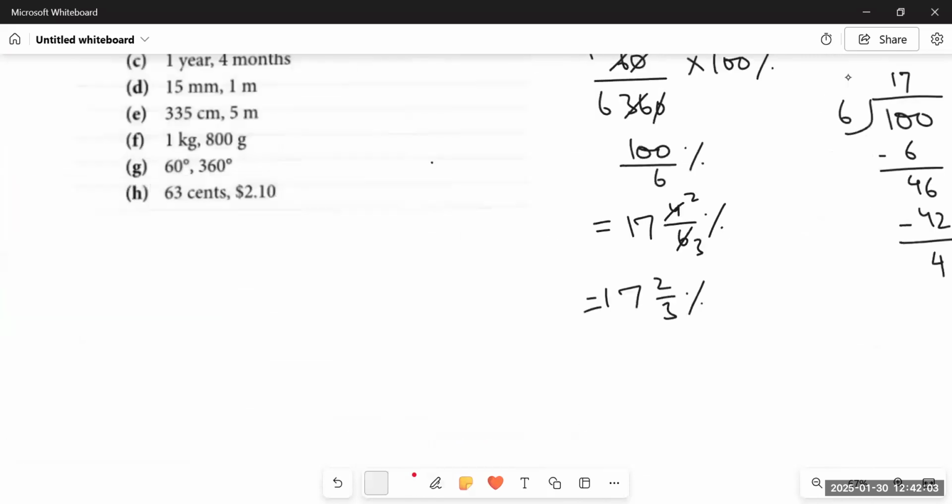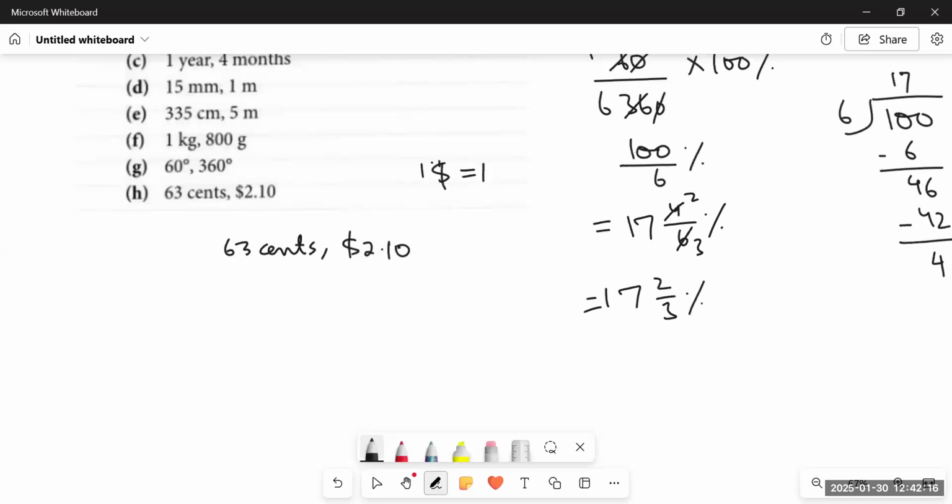Next we have 63 cents and $2.1. Just keep in mind that $1 is equal to 100 cents, right? So it means $2.1 is equal to 2.1 multiplied by 100. When we multiply a number by 100, its decimal moves 2 places forward, so it will be 210 cents.